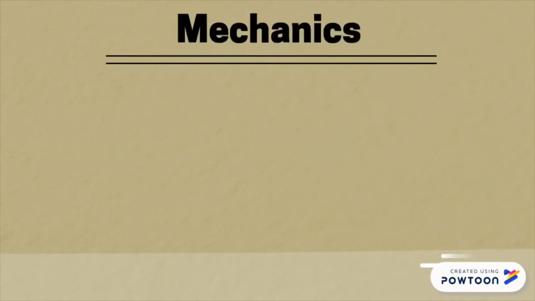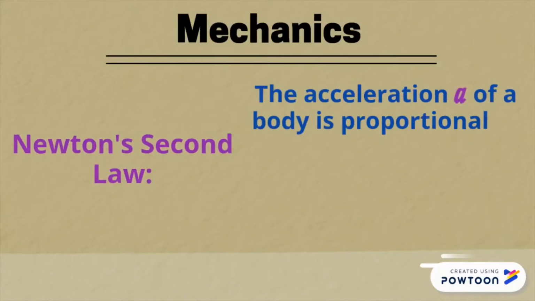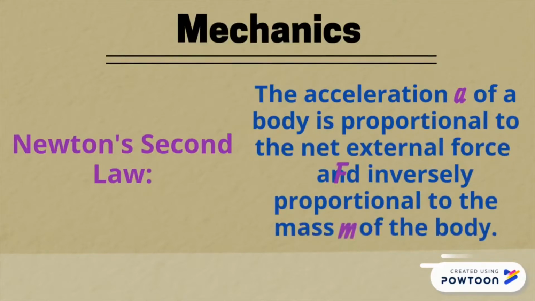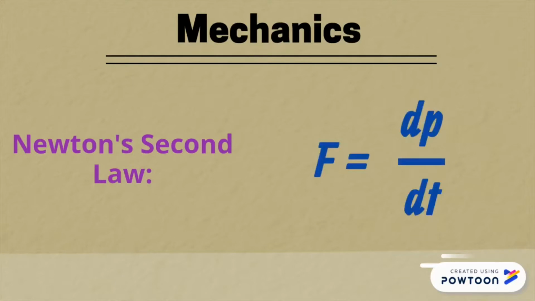Newton's second law: the acceleration a of a body is proportional to the net external force F and inversely proportional to the mass m of the body. It is stated mathematically as F equals ma. A more accurate statement relates force to the time rate of change of the linear momentum p. We can write this as force equals the derivative of p with respect to time. This takes into account mass flow and change in velocity. This has applications in both fluid mechanics and rocket propulsion.